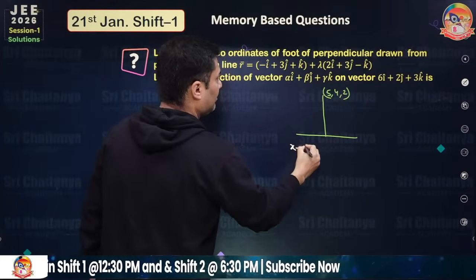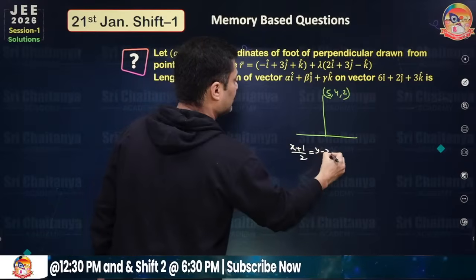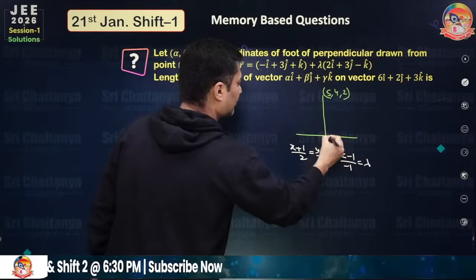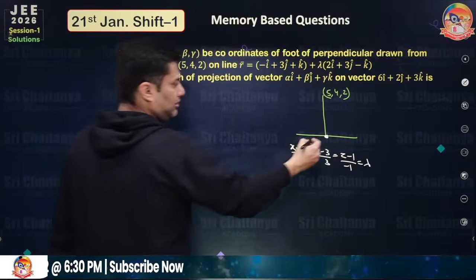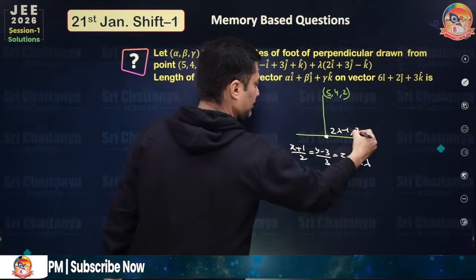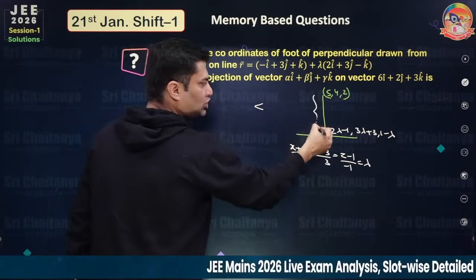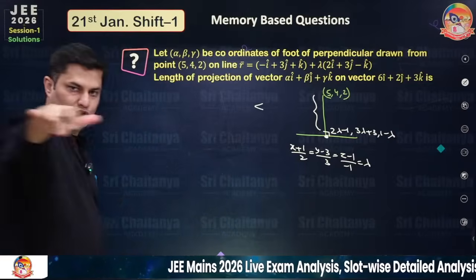The line is (x plus 1) by 2 equals (y minus 3) by 3 equals (z minus 1) by minus 1. So let's take the foot of perpendicular in terms of lambda. This is (2 lambda minus 1, 3 lambda plus 3, 1 minus lambda). The direction ratios of this line will be perpendicular to the direction ratios of the line.